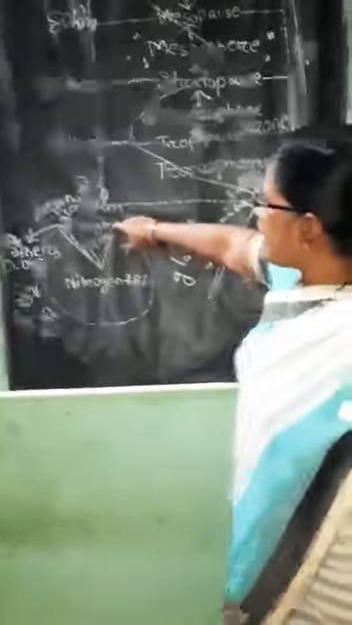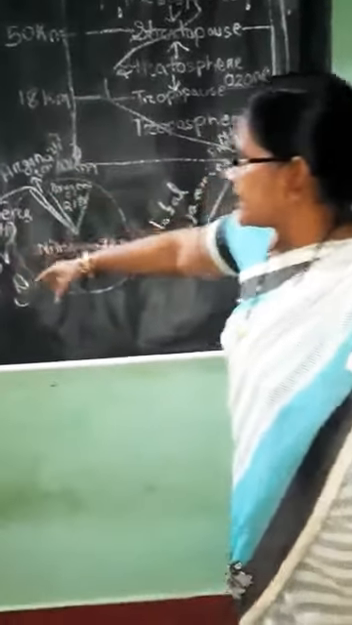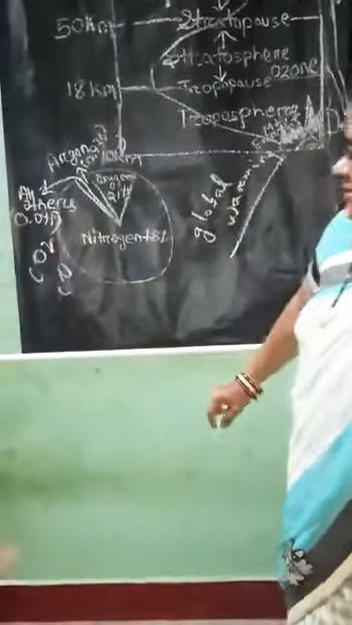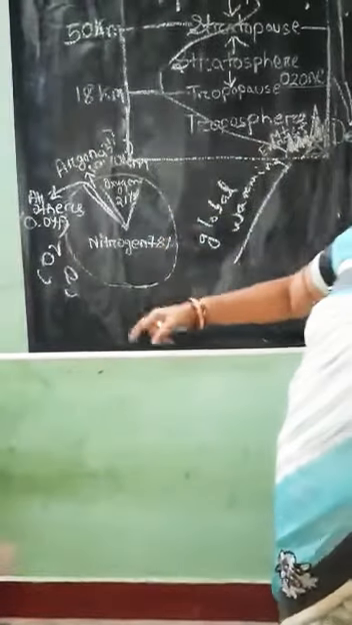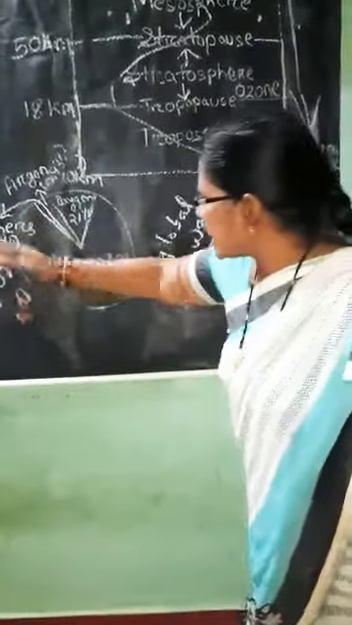Okay? So nitrogen 78%, oxygen 21%, argon 0.93% and all other gases 0.04%. Carbon dioxide, carbon monoxide, ethane, methane, propane, hydrogen, helium. So many gases are there.